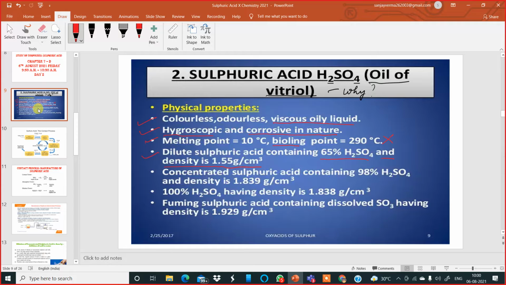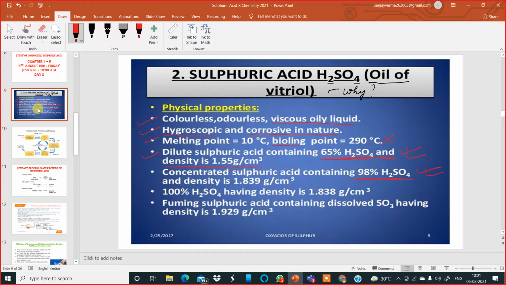After that, concentrated sulfuric acid contains 98%. So this I think you should remember. Dilute sulfuric acid means 65% concentration, and concentrated sulfuric acid is 98% concentration.